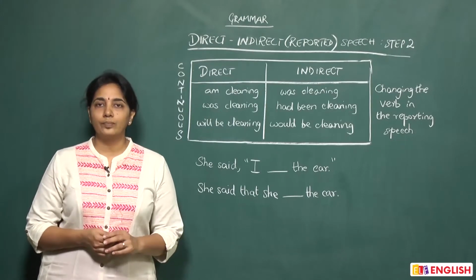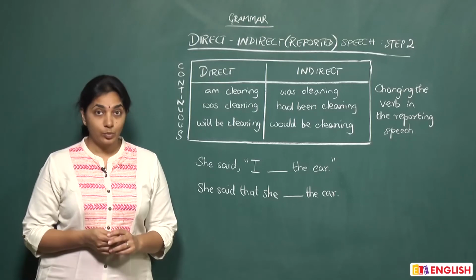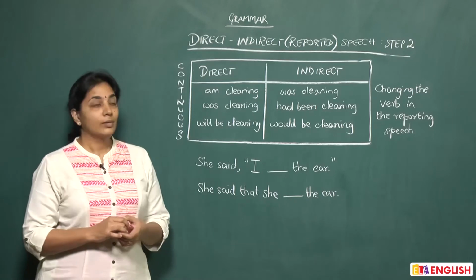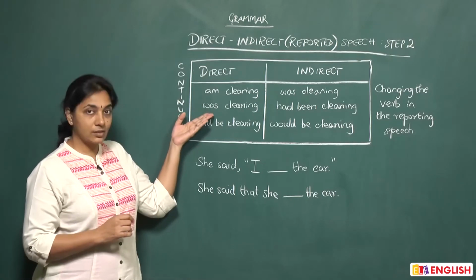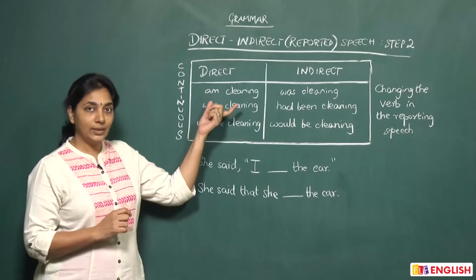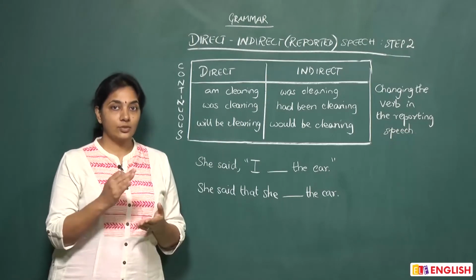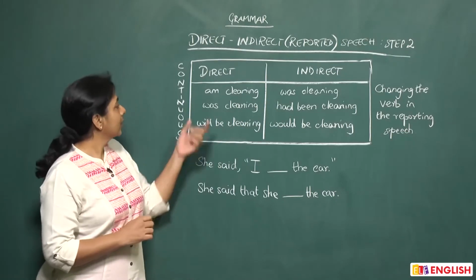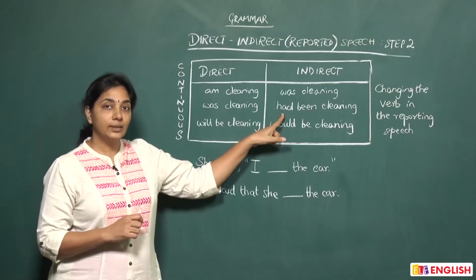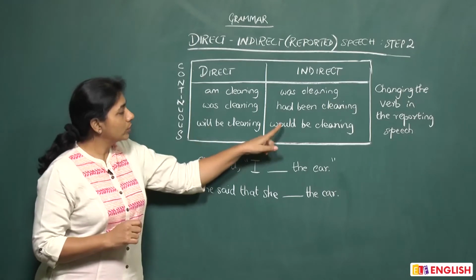So what would you do if you were converting from direct to indirect and your verb in the reporting speech happened to be continuous? Let's look at this. You have present continuous, past continuous and future continuous. So if your verb is am cleaning, you will convert it to was cleaning when you are changing your sentence from direct to indirect. If your verb is was cleaning, it gets changed to had been cleaning. And finally, will be cleaning becomes would be cleaning.